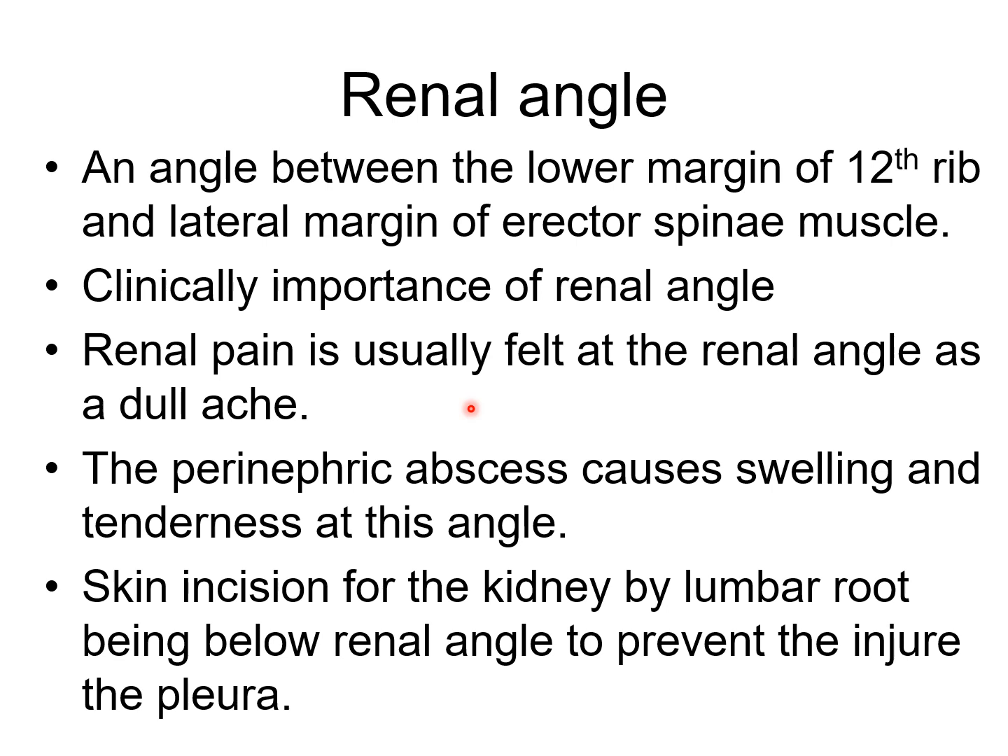Now, the renal angle. It is the angle between the lower margin of the 12th rib and the lateral margin of the erector spinae muscles. Clinically, renal pain is usually felt at the renal angle as a dull ache, and a perinephric abscess causes swelling and tenderness at this angle. Skin incision for the kidney by the lumbar route begins below the renal angle to prevent injury to the pleura.